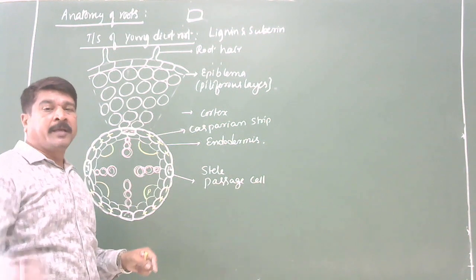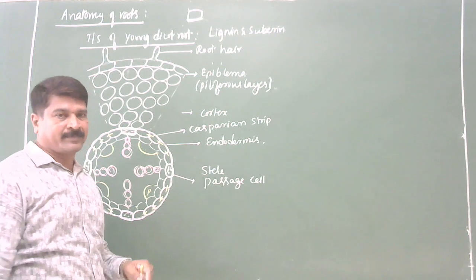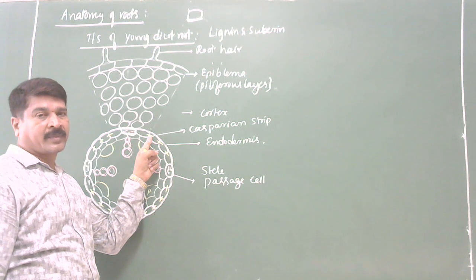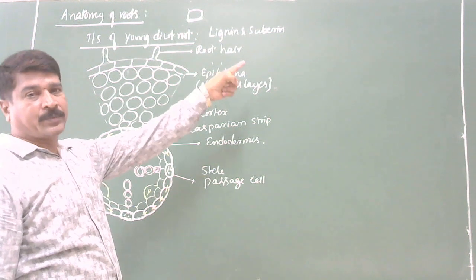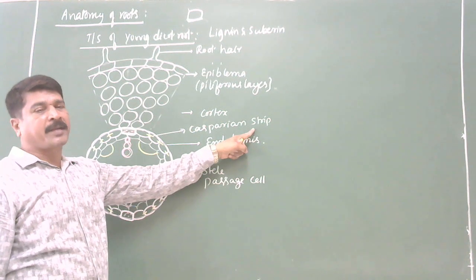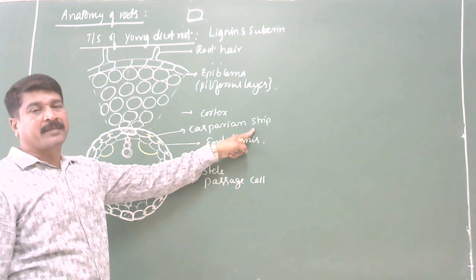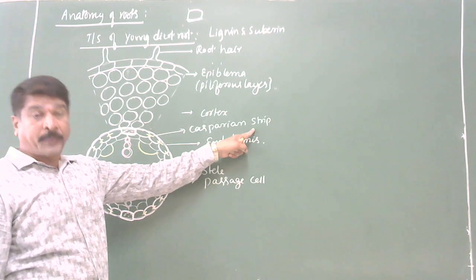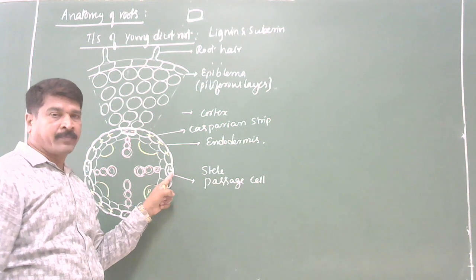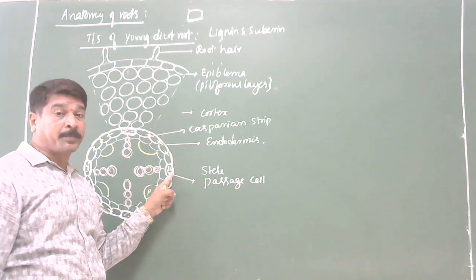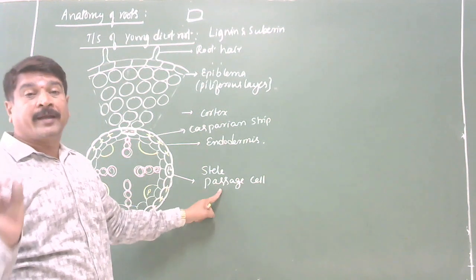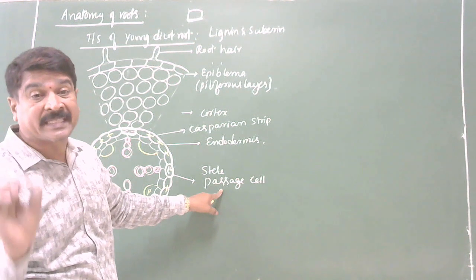compactly arranged, barrel-shaped parenchyma cells. The endodermal cells are thickened on radial and tangential walls due to the deposition of lignin and suberin. Such thickenings are called Casparian strips or Casparian bands or Casparian thickenings in the endodermis. But a few endodermal cells which lie opposite to the protoxylem do not have Casparian strips or bands. Such thin-walled endodermal cells are called passage cells, also called transfusion cells.